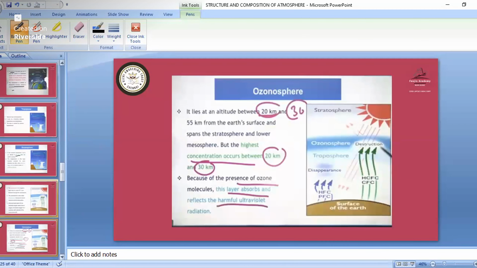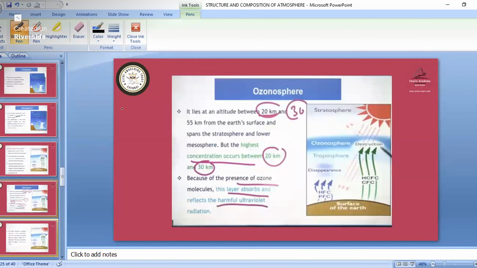Then the ozonosphere. In this layer the maximum of the ozone will be between 20 to 30 kilometers. So the ozonosphere lies at an altitude between 20 kilometers and, remember, mostly 30 kilometers, and only some amount will be there up to 55 kilometers from the earth's surface. It spans the stratosphere and the lower mesosphere. So the highest concentration occurs between 20 kilometers and 30 kilometers.